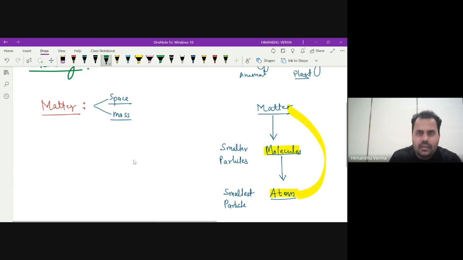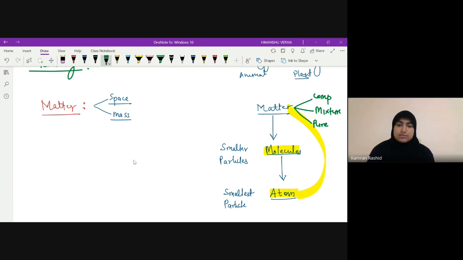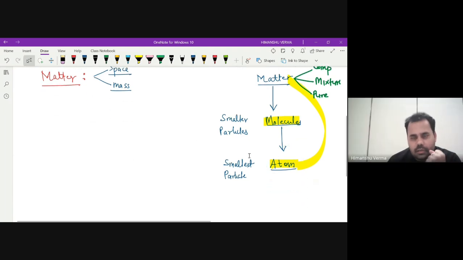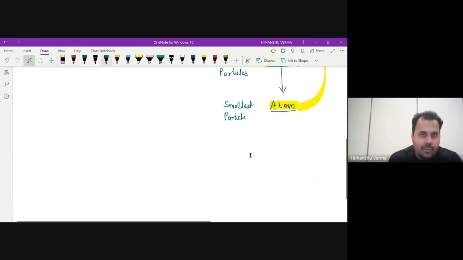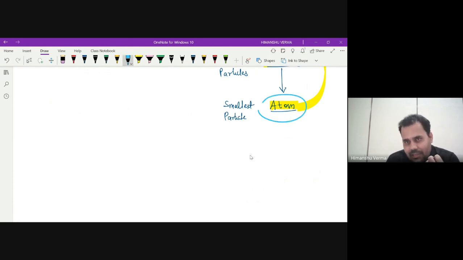Matter may be a compound, it may be a mixture, or it can be a pure substance also, but of course it's made up of molecules or atoms. An atom is the most fundamental particle. But the scientific community doesn't stop here. They tried to further find out what is inside this atom.